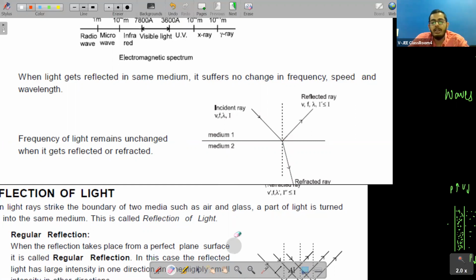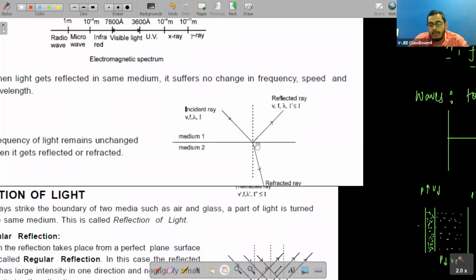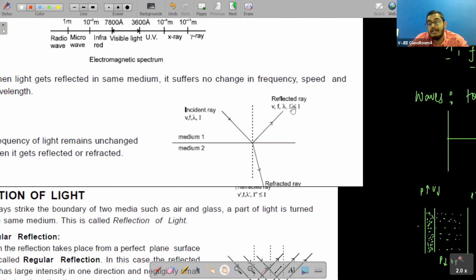So what we are doing here, we are saying that this is the incident ray and this is the reflected ray. And if V is the velocity, F is frequency, lambda is wavelength, and I is the intensity, what is happening on reflection, students? Velocity, frequency, and wavelength are not changing, but intensity is changing.